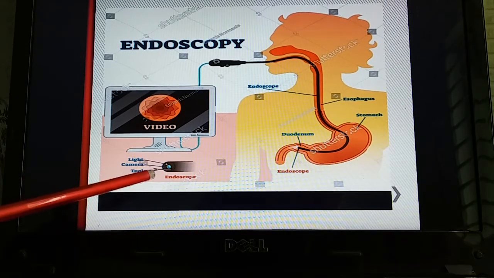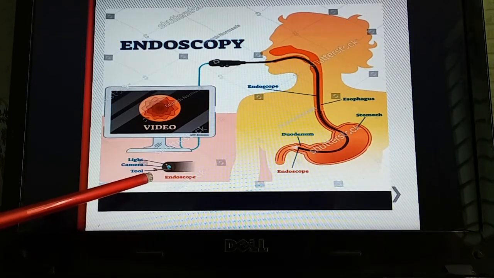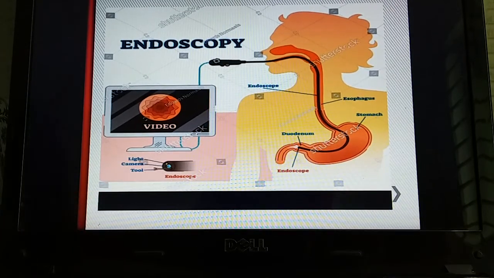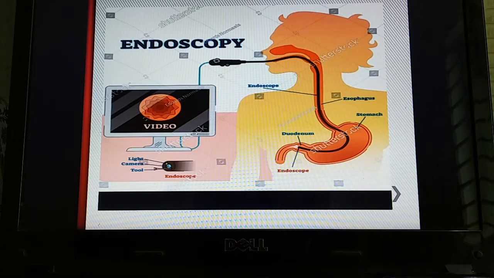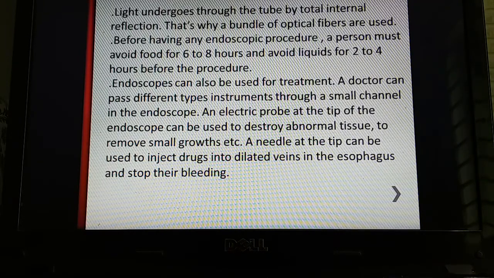So this is that special tool or clamp-like material that is used to take the infected tissues from the problem areas.